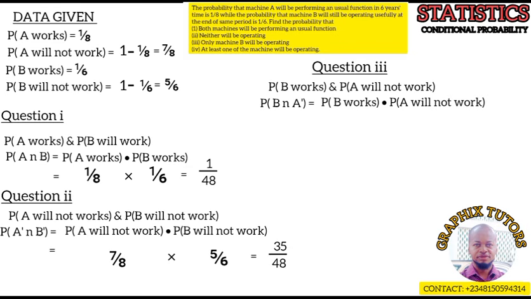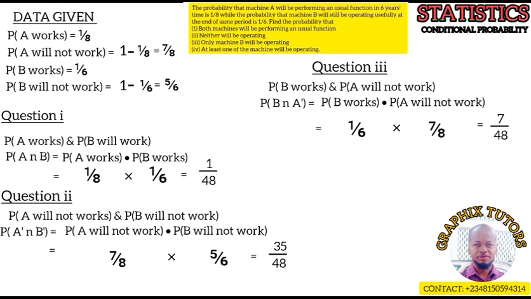So when you put the needful, what is when only B is working? When only B is working here, it's given to be 1/6. Right? If you do the needful, only when B is working is 1/6. And when A will not work is what? 7/8. That is 1 minus 1 all over 8. So it will give me 7/8. So if I do the needful, it will be 1/6 multiplied by 7/8. And that is 7 all over 48. Is that okay? So that is for that other one here.